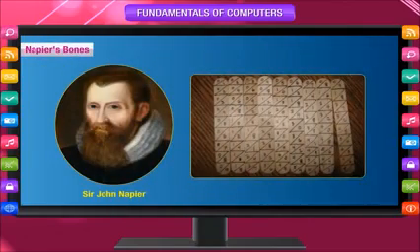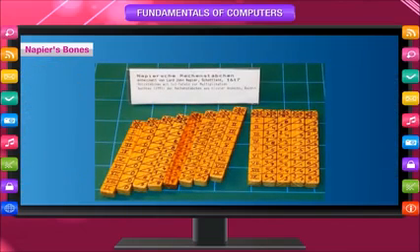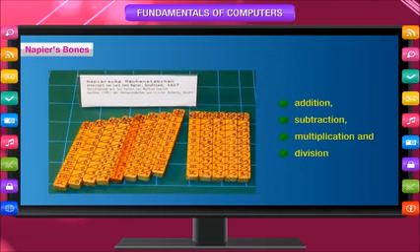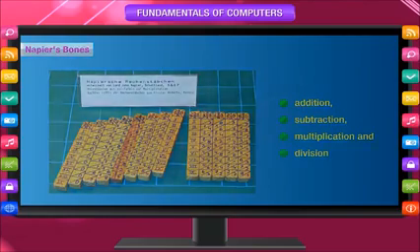Napier's bones. In 1616, Sir John Napier made a calculating device called Napier's bones. It was made up of a set of rectangular rods marked with numbers. These rods were made of wood, metal, or heavy cardboard and called bones. This device could do calculations like addition, subtraction, multiplication, and division. Later on, it was improved to calculate square roots also.